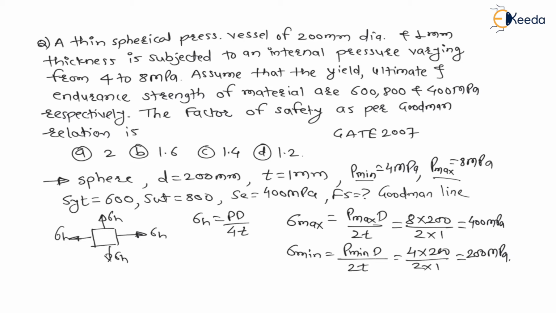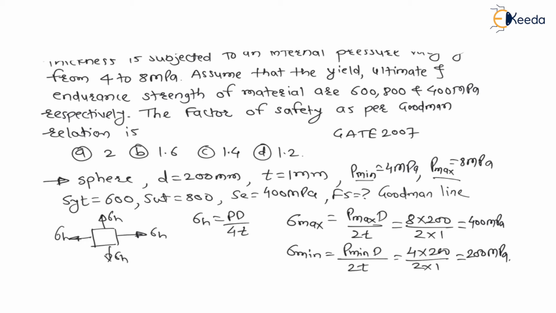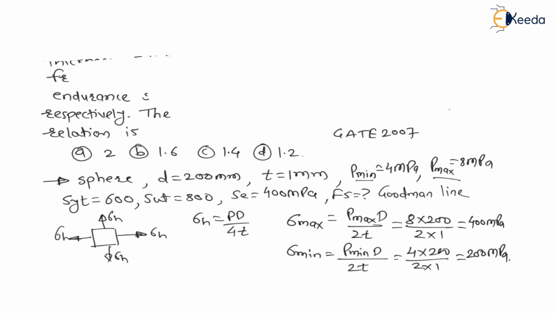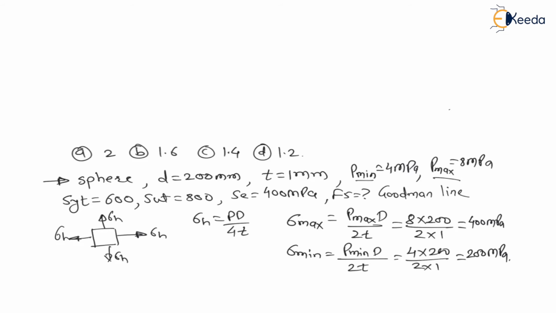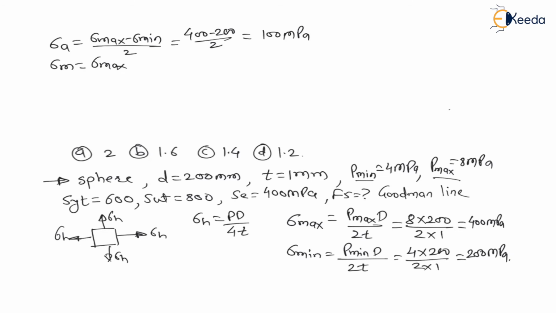Now once you calculate maximum and minimum stresses, you have to find stress amplitude and mean stress. What is the formula for stress amplitude? It is maximum stress minus minimum stress divided by 2, which is 400 minus 200 divided by 2, so the stress amplitude is 100 MPa. And the mean stress is maximum stress plus minimum stress divided by 2, which is 400 plus 200 divided by 2, which is 300 MPa. This is the mean stress value.